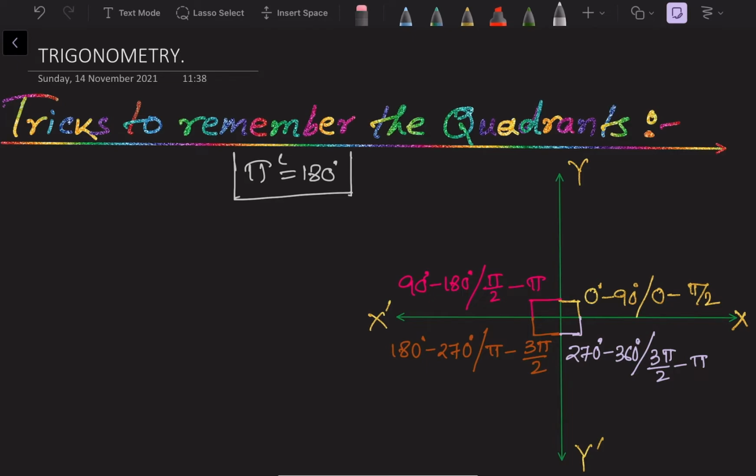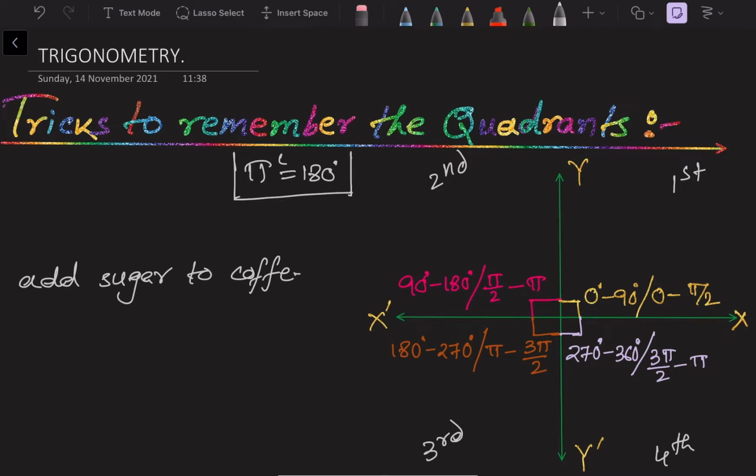Third quadrant means 180 to 270, that means pi to 3 pi by 2. And fourth quadrant means 270 to 360, that means 3 pi by 2 to 2 pi in radian format. So it is the first quadrant, the second, the third one, and the fourth one. So actually the phrase to remember is: add sugar to coffee.